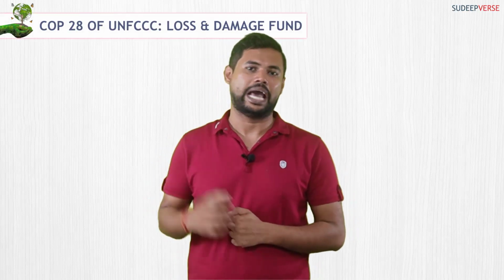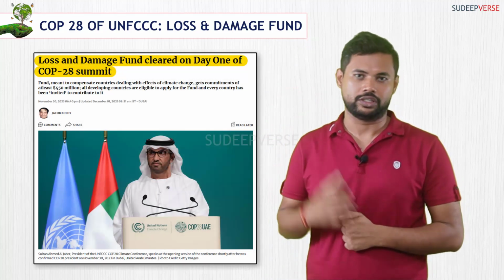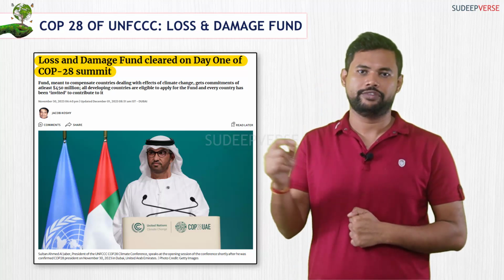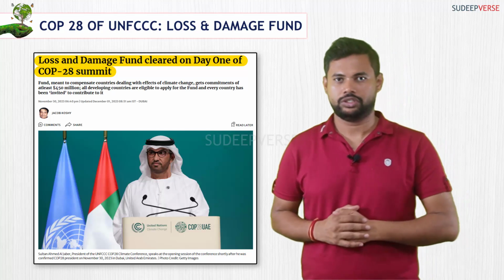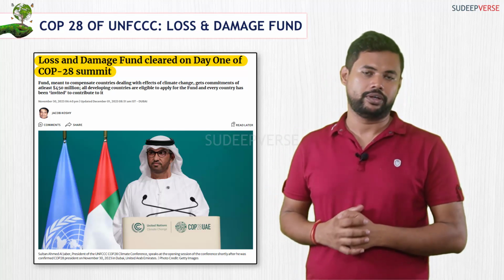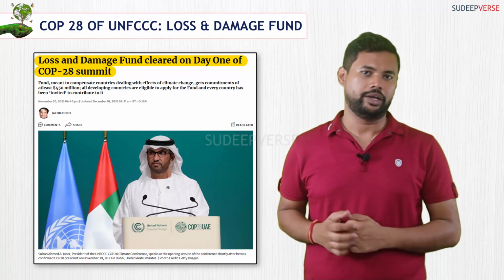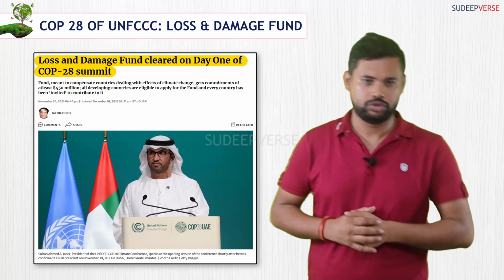Today we will discuss an important issue, that is loss and damage fund. This fund was set up in the recent COP28, that is Conference of Parties 28, under UNFCCC, that is United Nations Framework Convention for Climate Change. Hence, loss and damage fund is a very important concept. Some factual dimensions regarding loss and damage fund that are important for your prelims are as follows.